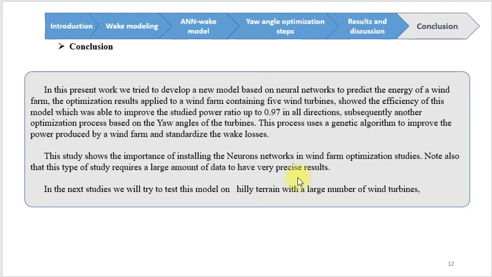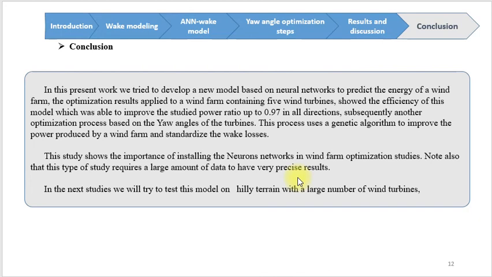Subsequently, another optimization process was based on the yaw angles of the turbines. This process uses a genetic algorithm to improve the power produced by a wind farm and standardize the wake losses. The study shows the importance of using neural networks in wind farm optimization studies. Note also that this type of study requires a large amount of data to have very precise results.